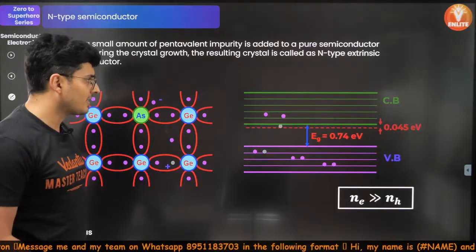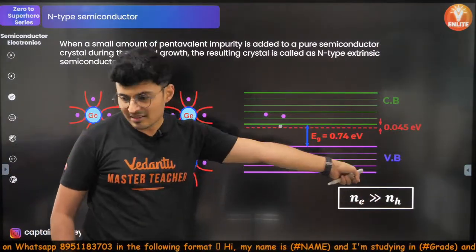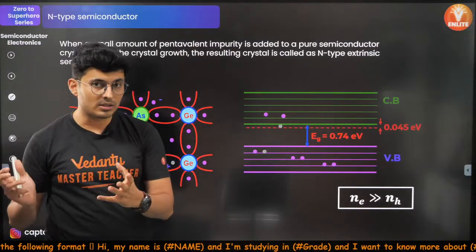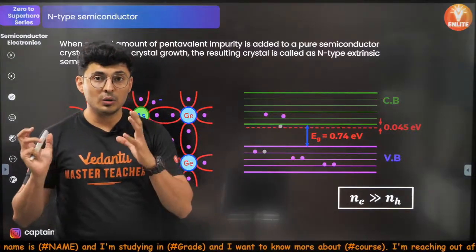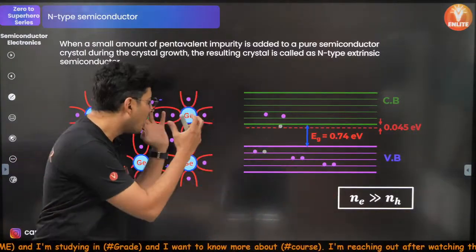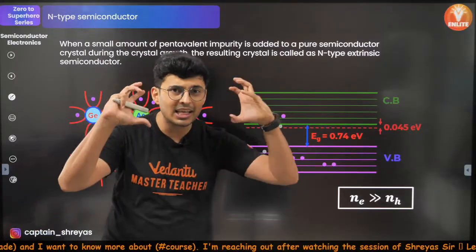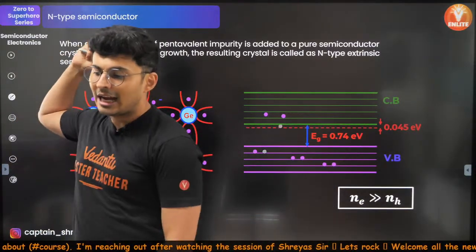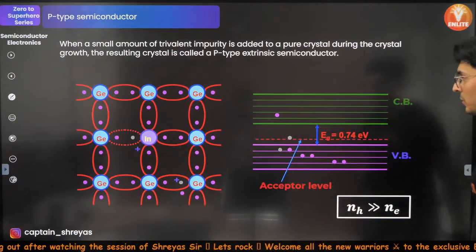Okay, so what's next? Oh, by the way, I forgot to tell you, Ne is more than NH. What does this Ne and NH stand for? Ne is the number of electrons. NH is the number of holes per unit volume. The electrons are many in number as compared to the number of holes in a given volume. So this is what N-type stands for. Concentration of electrons and holes, correct.